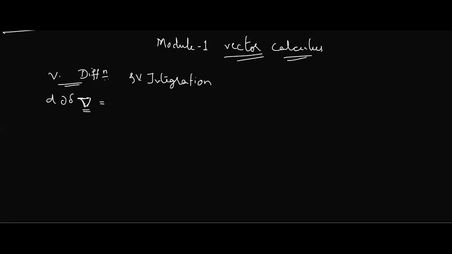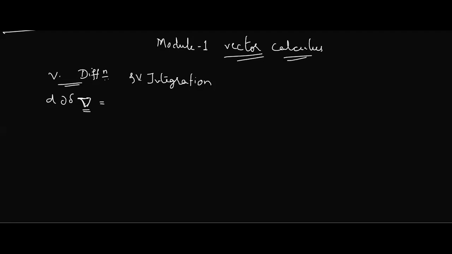This del is actually a vector quantity. So how do we identify a vector quantity? What should be present in it? Direction, magnitude, i, j, k should be present, right?